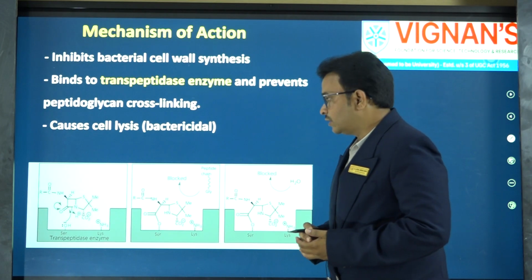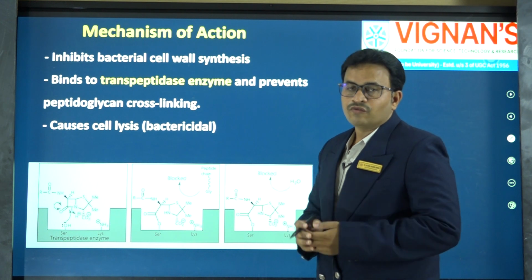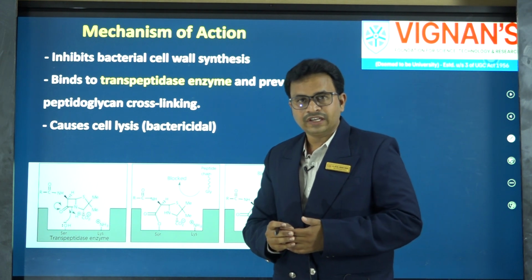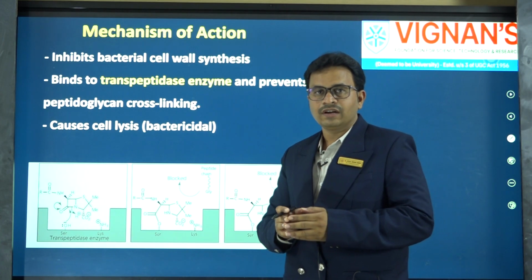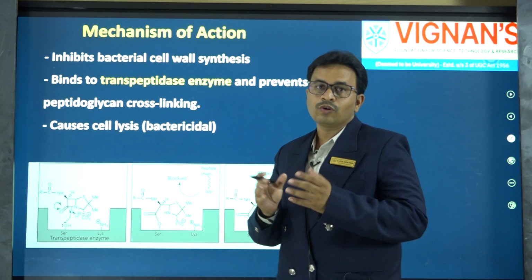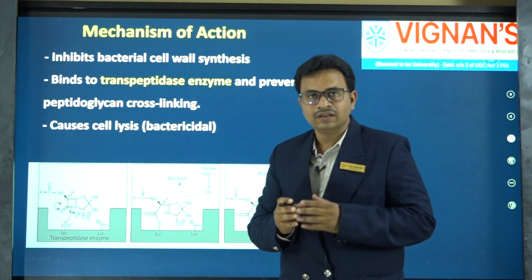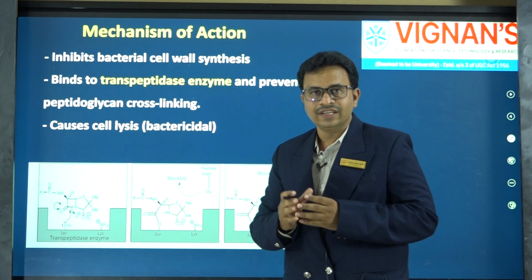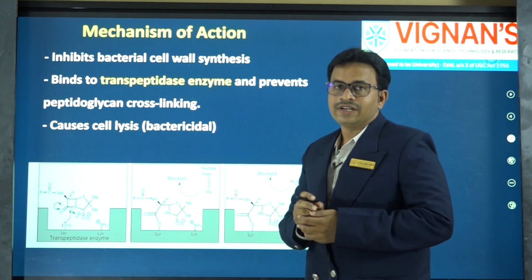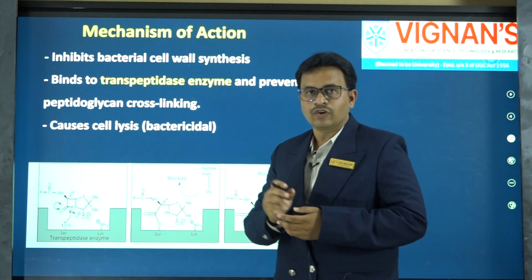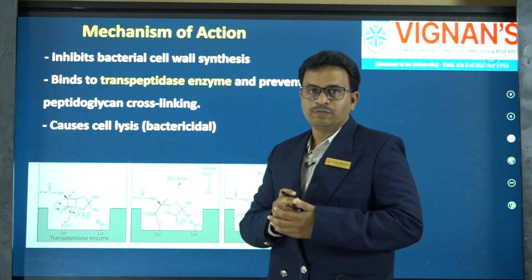There are two types of bacteria, gram positive and gram negative, and gram positive bacteria are enriched with peptidoglycan layers. The peptidoglycan layers maintain cellular integrity and protect the bacterial cell from lysis. One of the important enzymes required for forming this peptidoglycan layer is transpeptidase.